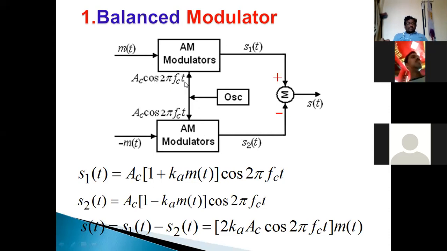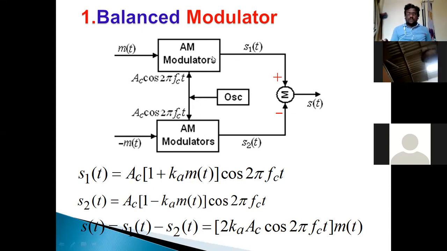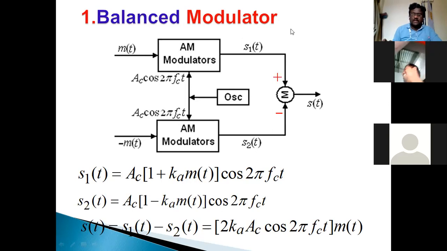But from where is the carrier signal taken? From the oscillator. So what is the definition of the oscillator? Without any input, it produces the output. That is an oscillator. Say yes or no.